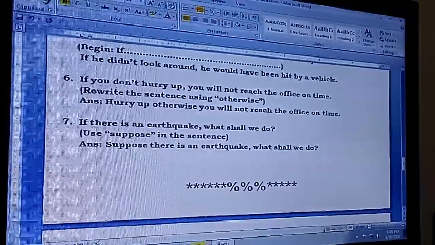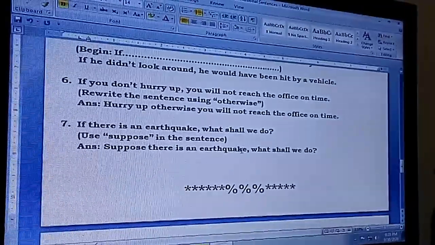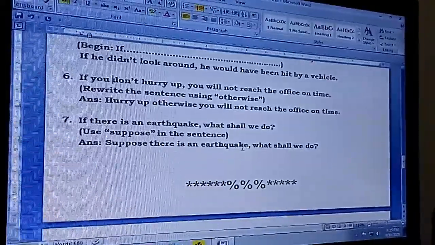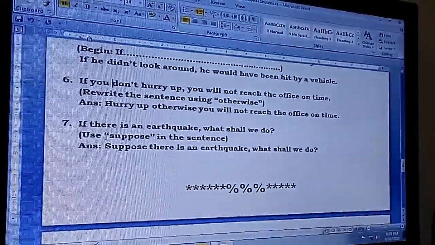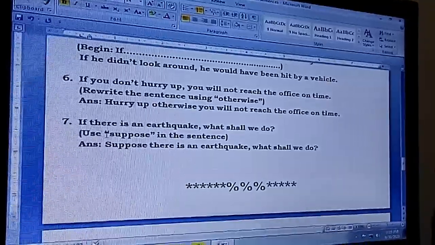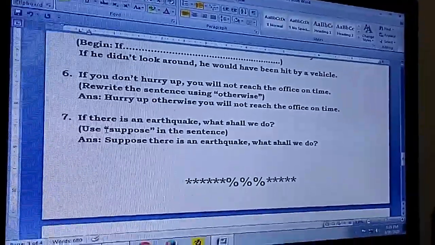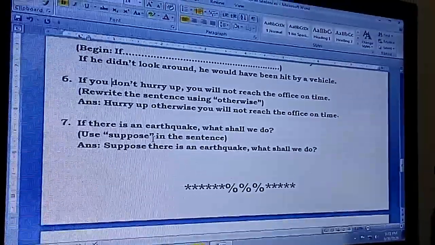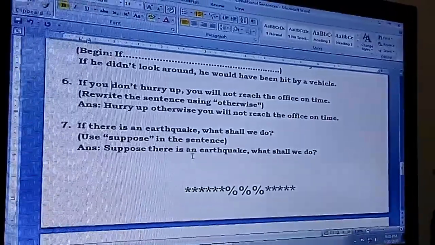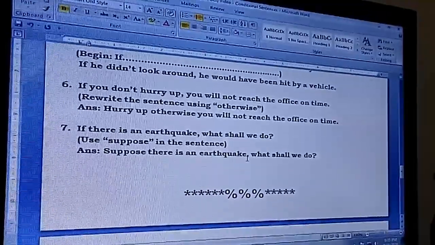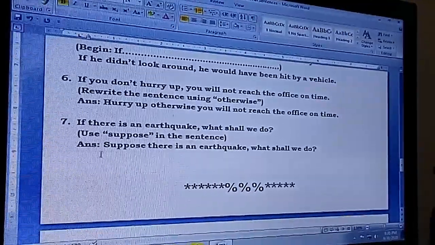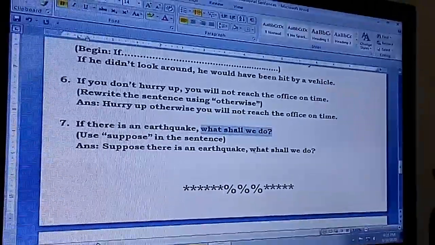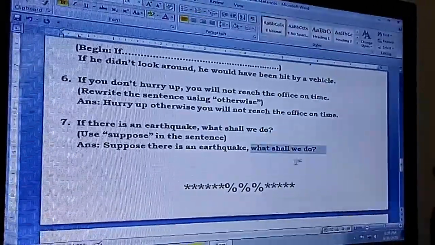If there is an earthquake, what shall we do? By the way, this is a grammatical question. So we are asking you to transform this sentence using suppose. Suppose there is an earthquake, what shall we do? The last part is as it is.